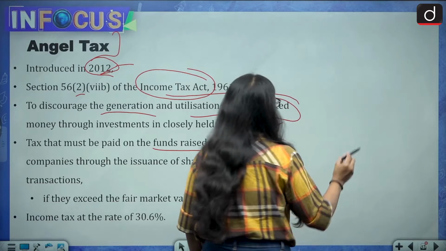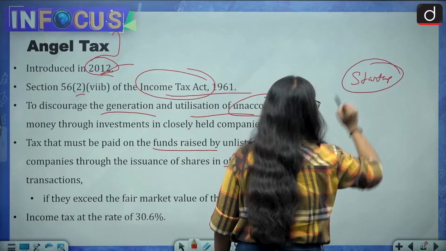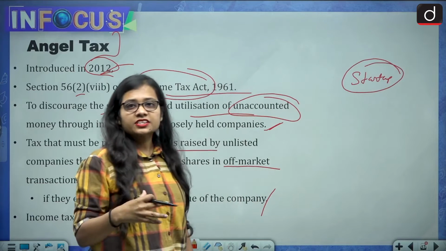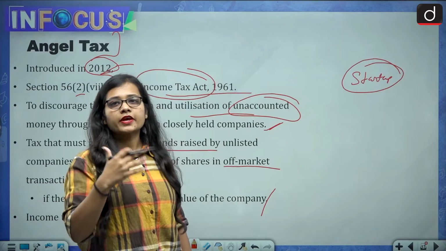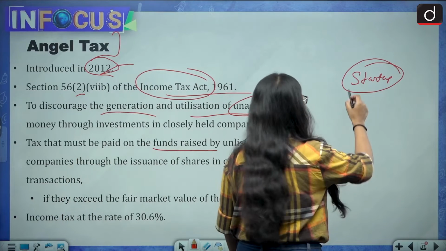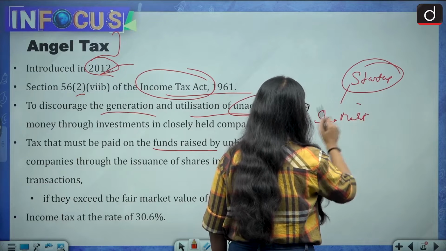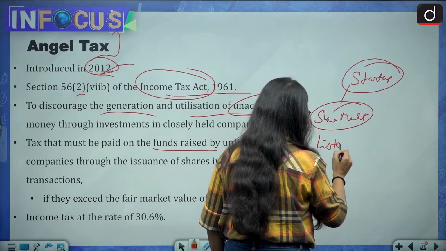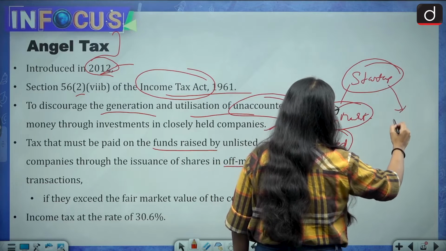So imagine this is a startup, and the startup thinks that they are doing really well, they have a very good idea and a very good product. In the share market the companies are listed, but the startup is very small, it is not listed.